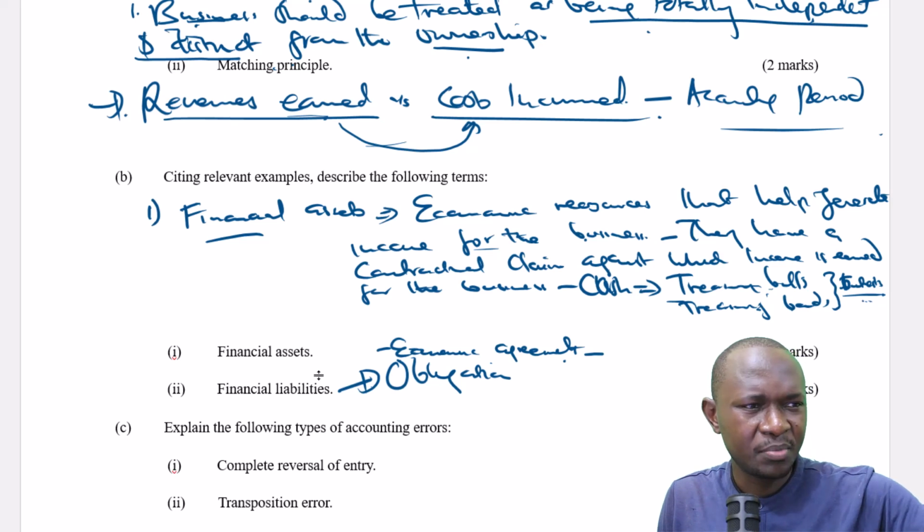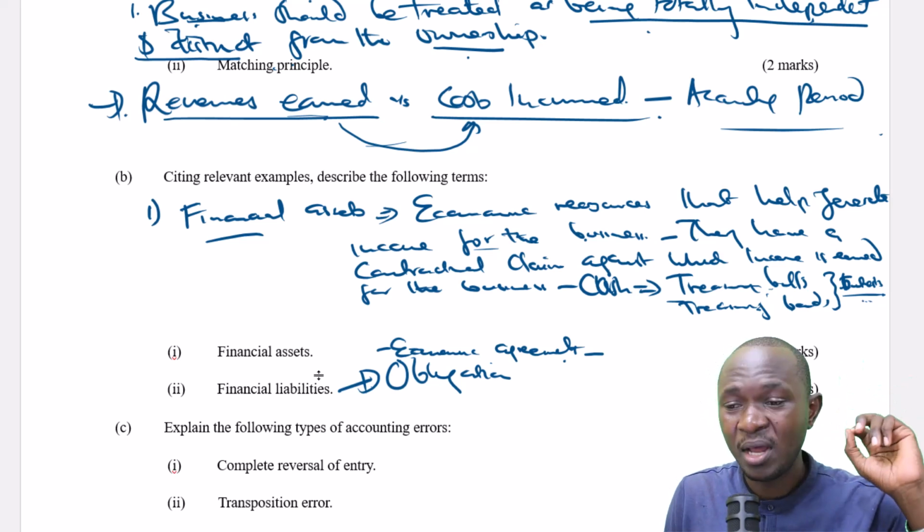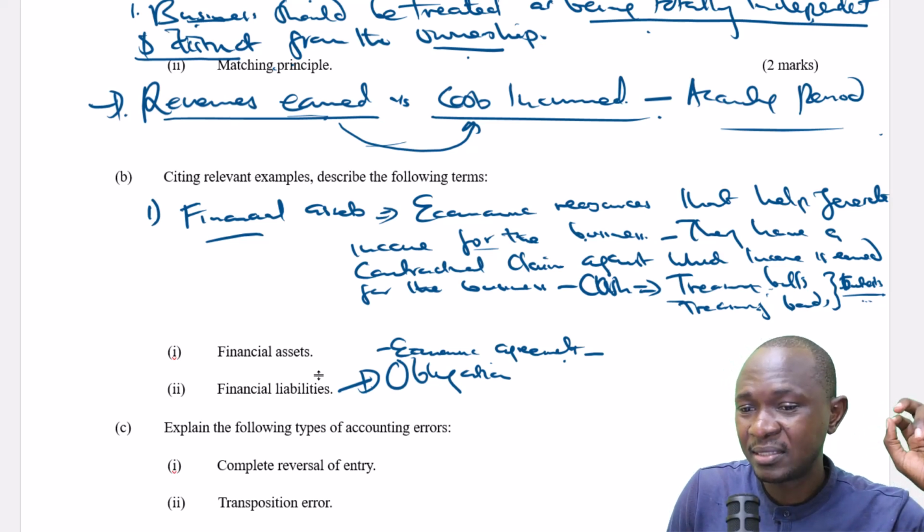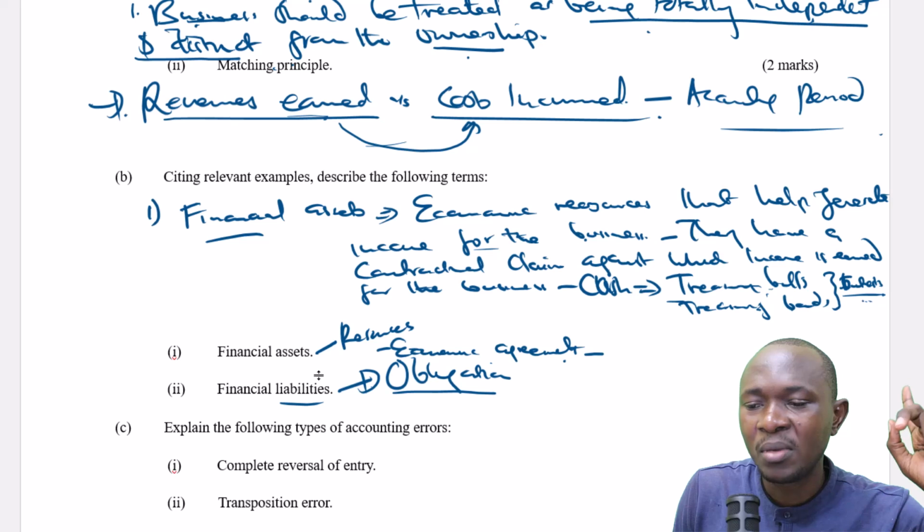So we can simply say that financial liabilities are obligations. When we talk about financial assets, the keyword is economic resources, but when we talk about financial liabilities, the keyword should be economic obligation.